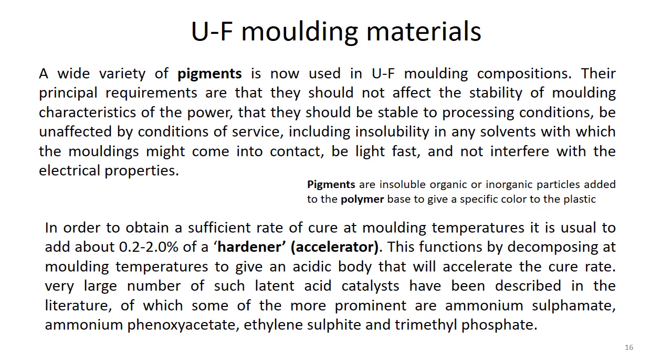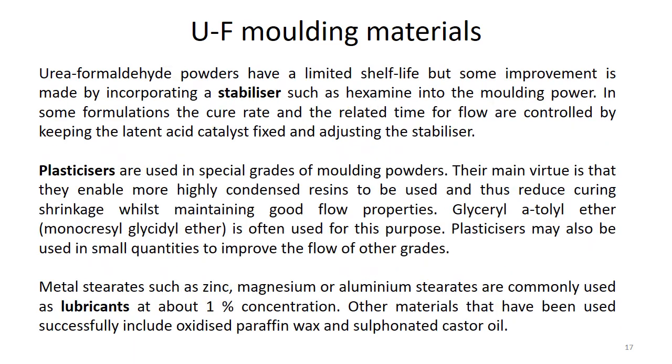They are used in almost a 0.2 to 2% ratio. They help to increase the rate of cure, and they function by decomposing at molding temperature to give an acidic body that will accelerate the cure rate. This acidic body is involved in the reaction. So these are latent acid catalysts. This is how hardeners are used.